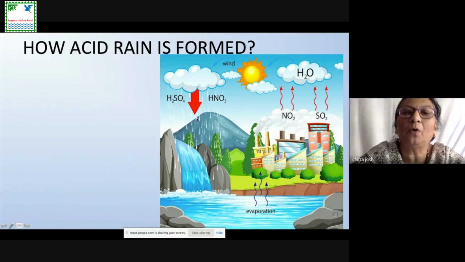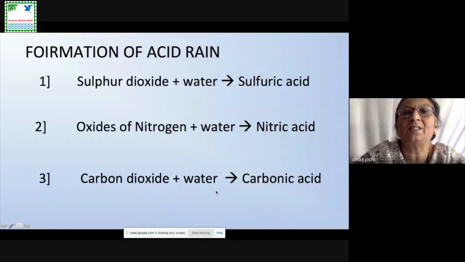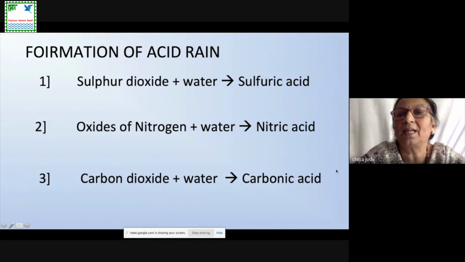When they come onto the ground due to gravitational force, they get mixed with the water on the ground, and part of this water also percolates into the soil. Further, you can see that when these acids react with water, we get these types of acid: sulfuric acid, nitric acid, carbonic acid. Among these, sulfuric acid and nitric acid are strong acids, whereas carbonic acid is a weaker acid.